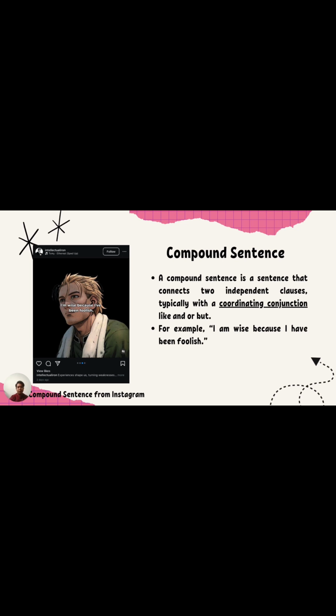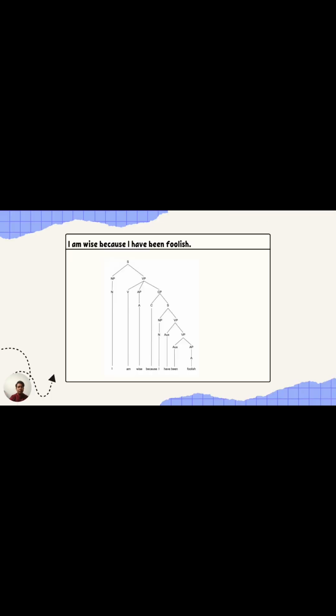So this is our screenshot from the Instagram, and this is our tree diagram for the sentence I am wise because I've been foolish. First thing first, recognize all the word class of the words. I is a noun, am is a verb because there's no action verb here. Wise is an adjective, and because here is a conjunction.